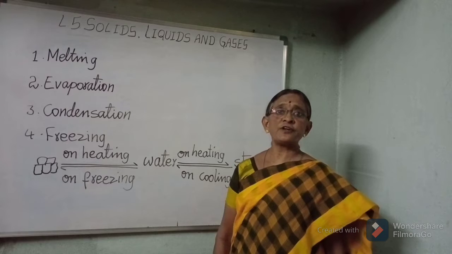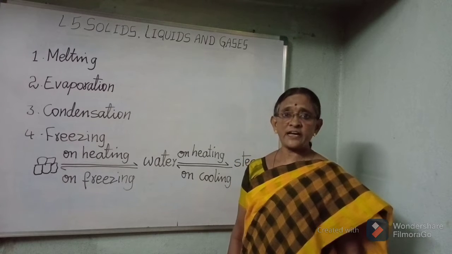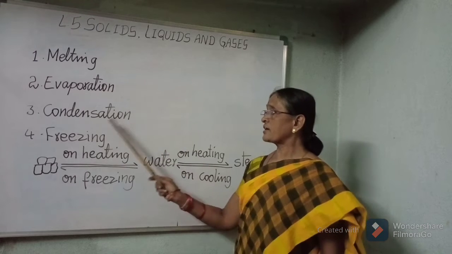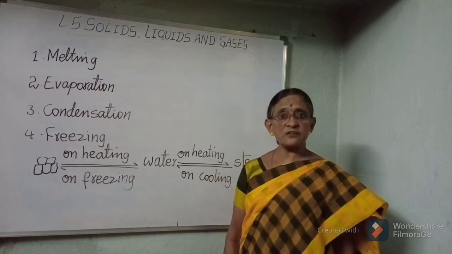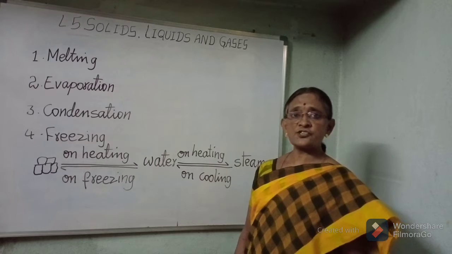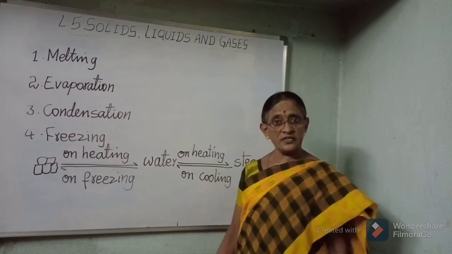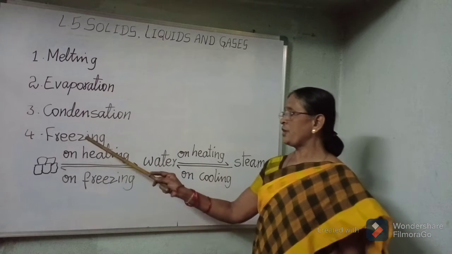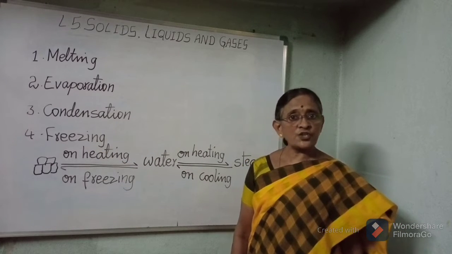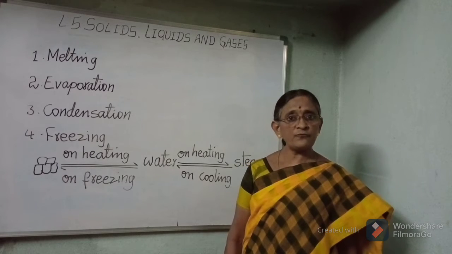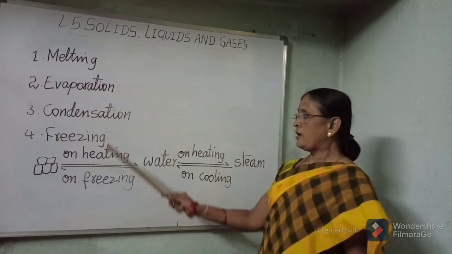The change of a liquid form into gaseous form on heating is called evaporation. Condensation. The process of changing of gaseous form into liquid form on cooling is called condensation. Freezing. The change of liquid form into solid form on cooling is called freezing.